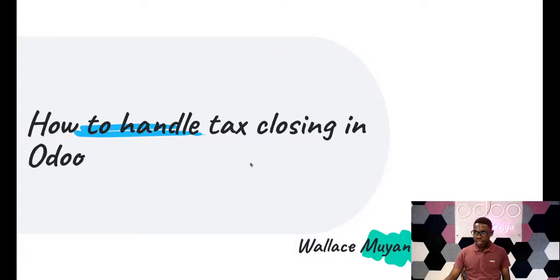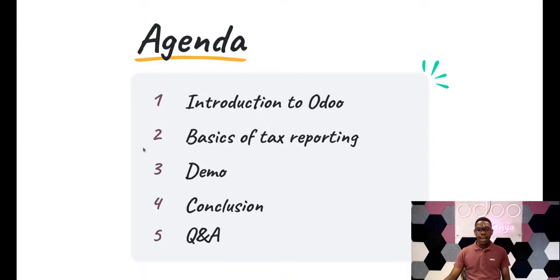So I'll just be delving into this. Our agenda today is simply to understand a few things. The first thing is an introduction to Odoo as a product. You should be in a position to understand what Odoo really is as a product. What is it meant to do? What does it achieve? Then the second part of our agenda is to understand the basics of tax reporting.